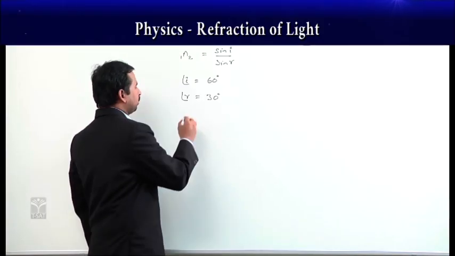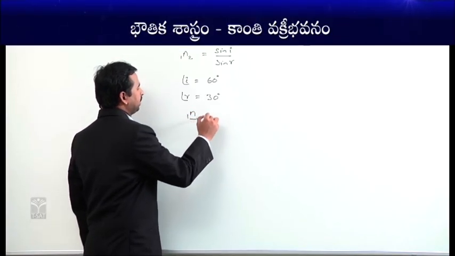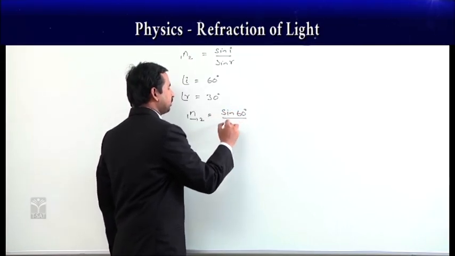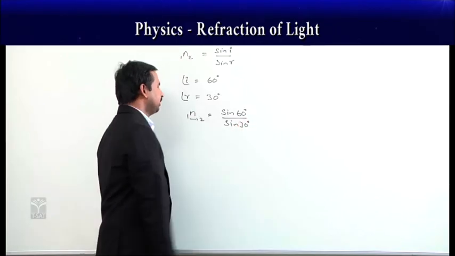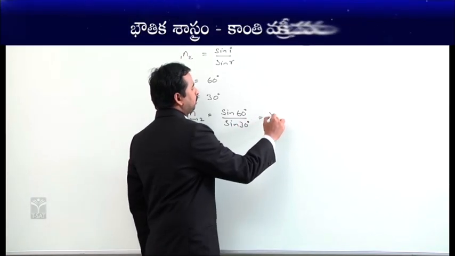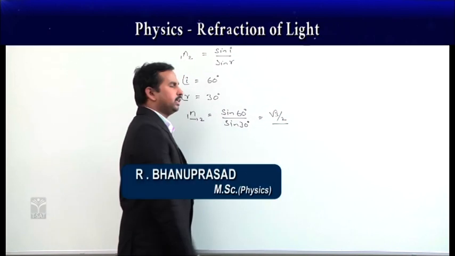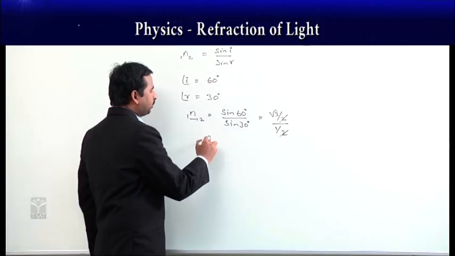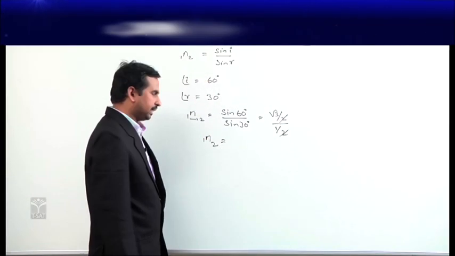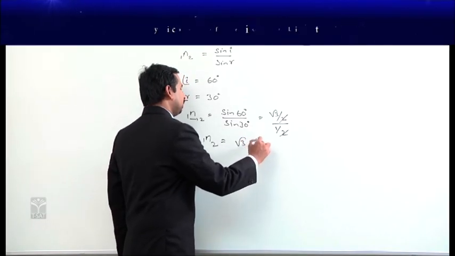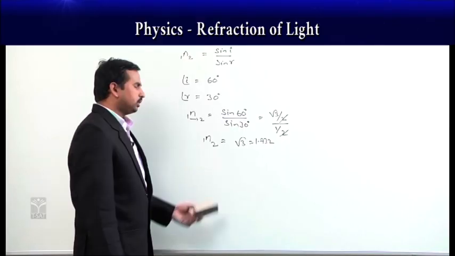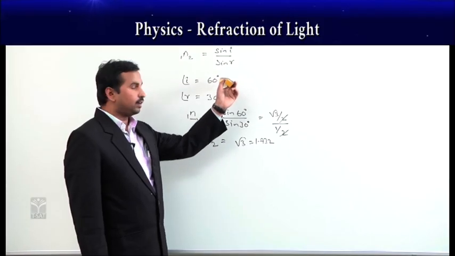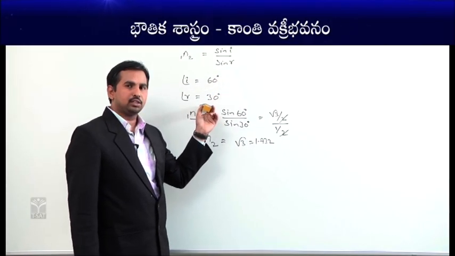Then according to Snell's law, as the light ray is going from one medium to another medium, it is equal to sin i by sin r, which is sin 60 degrees by sin 30 degrees. Then sin 60 we already know is equal to root 3 by 2, whereas sin 30 degrees is 1 by 2. Then we got the refractive index of that medium where the light ray is entering, which is equal to root 3, 1.732. Okay. So this is the refractive index we are getting if the light ray is going from one medium to another medium where the angle of incidence is 60 degrees and the angle of refraction is 30 degrees.